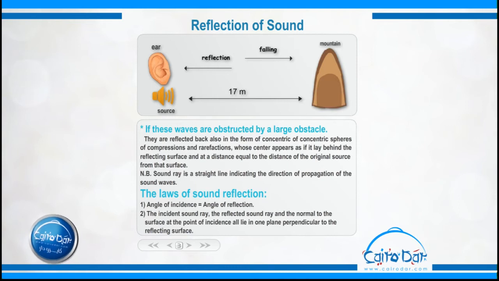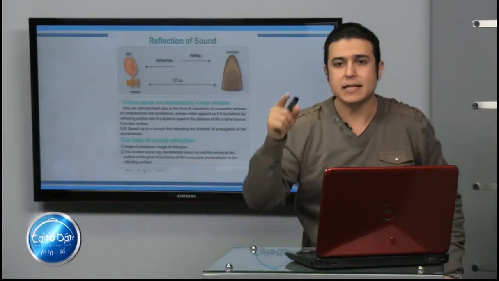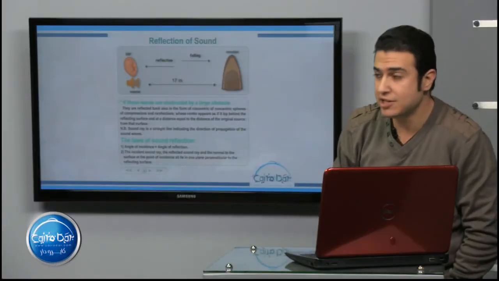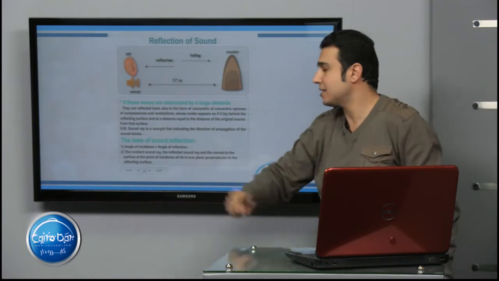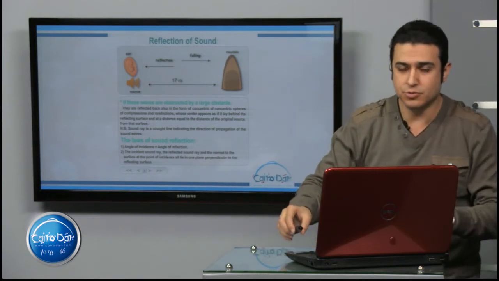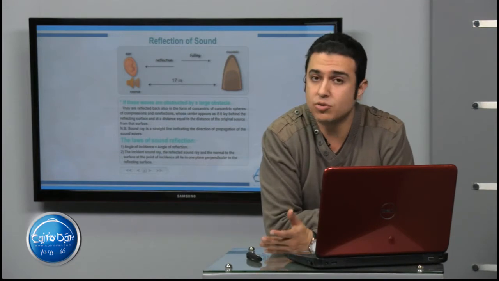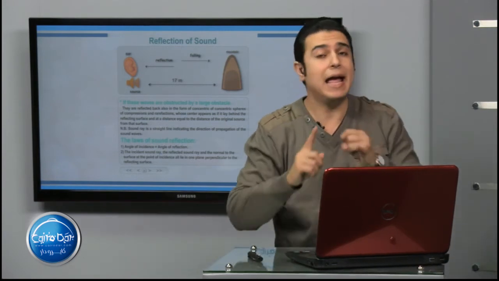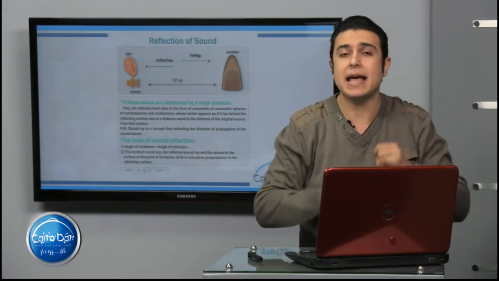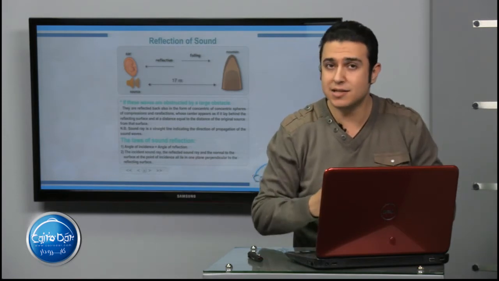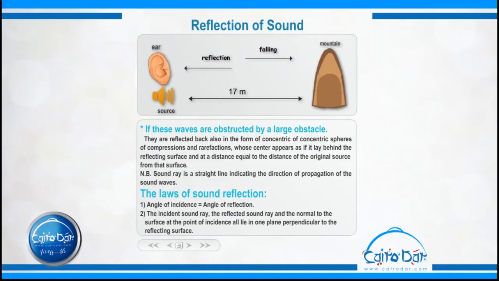A sound ray here is the straight line indicating the direction of propagation of the sound waves. And we can conclude the two laws of sound reflection. What are the two laws of sound reflection? The first law: angle of incidence equals angle of reflection. This is the first law.